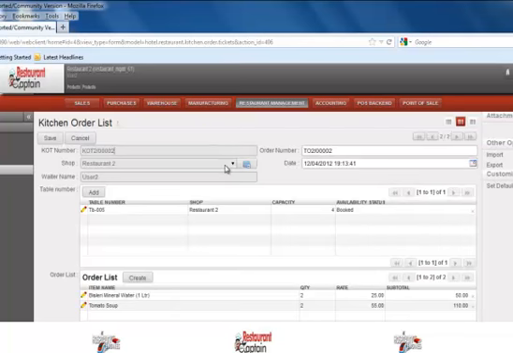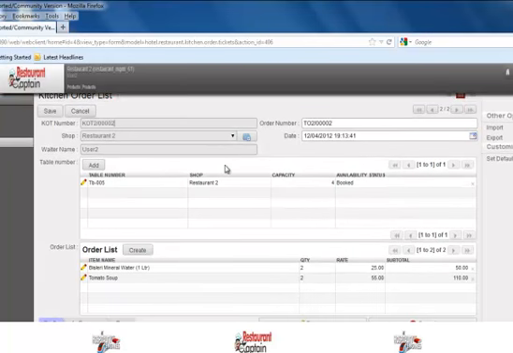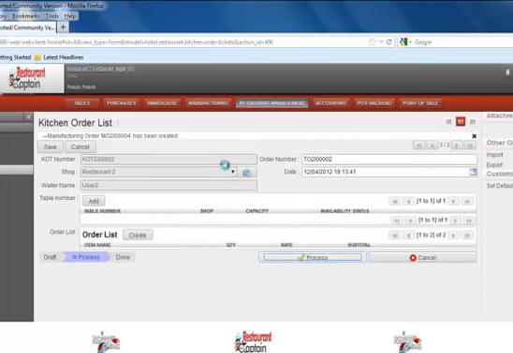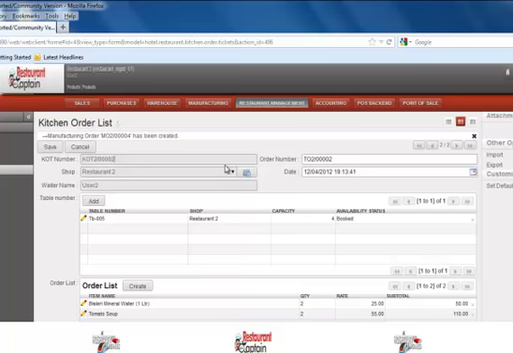Now this particular portion will be handled by the head of the kitchen, who will monitor which KOTs are completed and which are pending. Here there is a process button which will change the state of that particular KOT from draft to in process state.